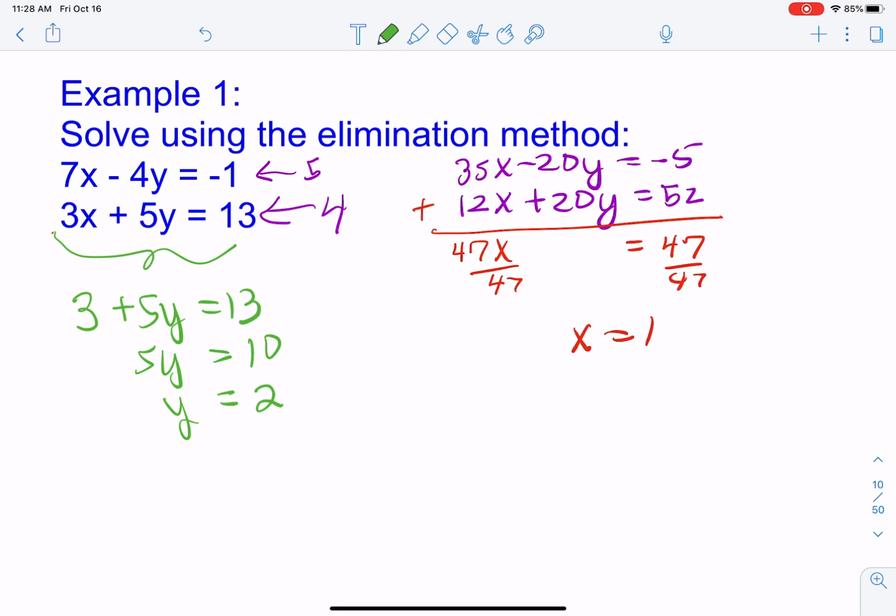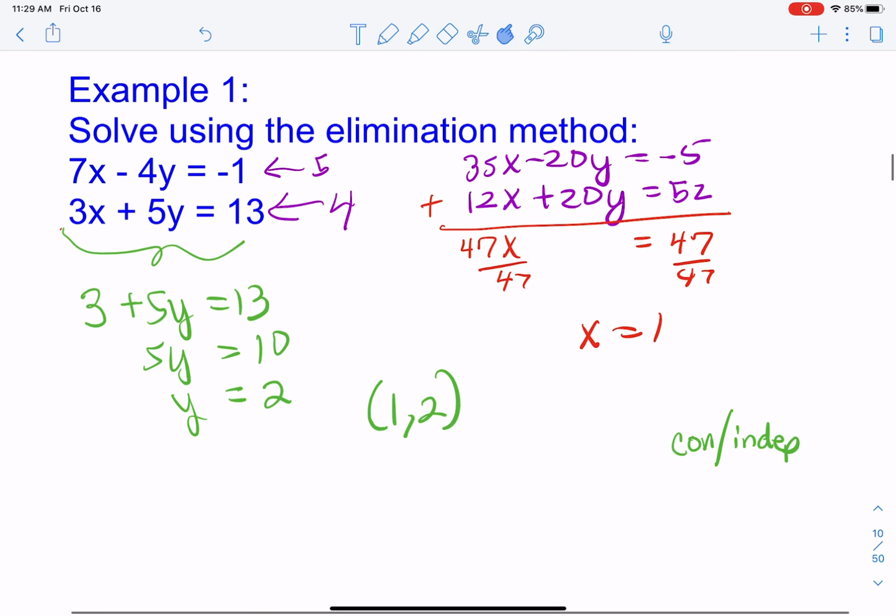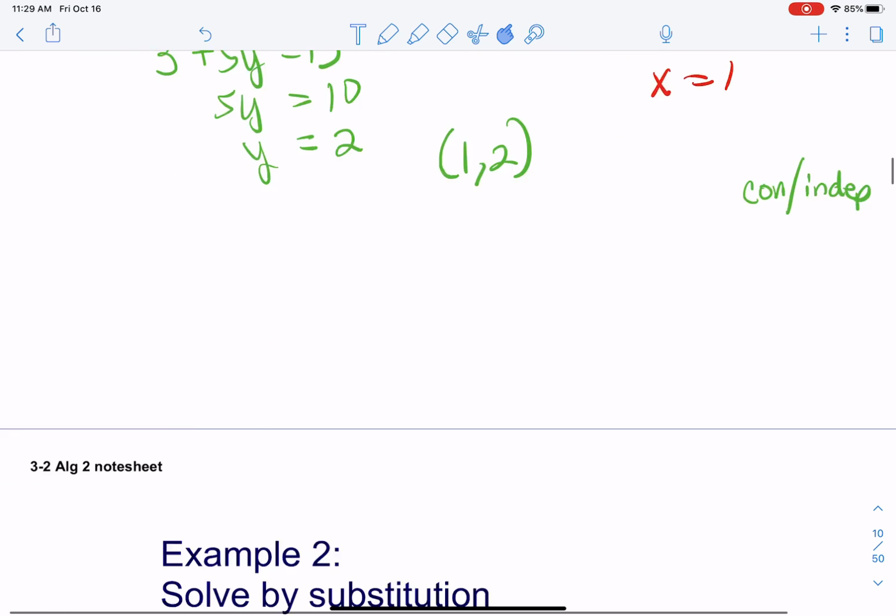Now, this is the point that they have in common from what we did in lesson 3.1. This would be a consistent independent set, and you should write that answer as an ordered pair so that I know it's a point that you found. So there is example 1.